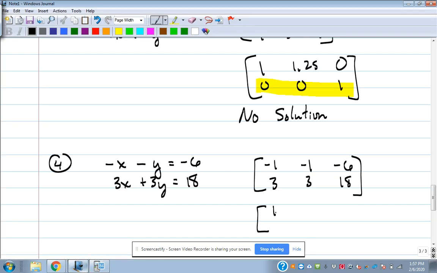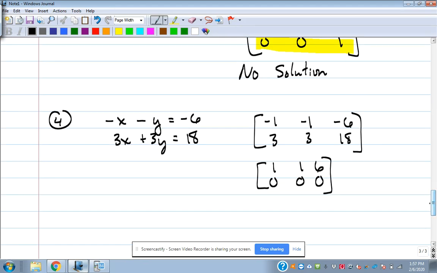The reduced row echelon is 1, 1, 6, 0, 0, 0. Well, that's not the form of reduced row echelon that we're used to. Look at the bottom row. 0x plus 0y is equal to 0. Is that true? Yeah. So that's an infinite solution, or infinitely many, whichever way you want to say it.